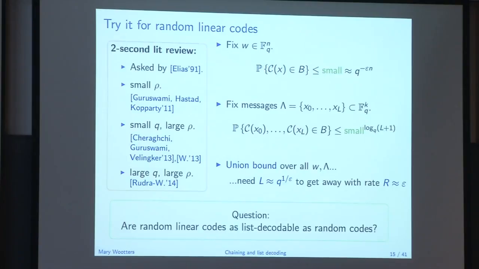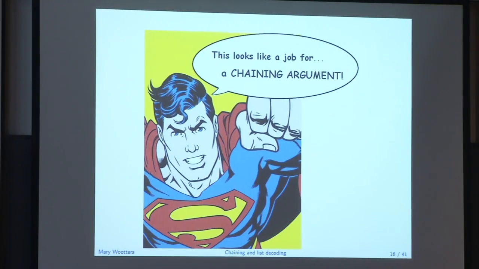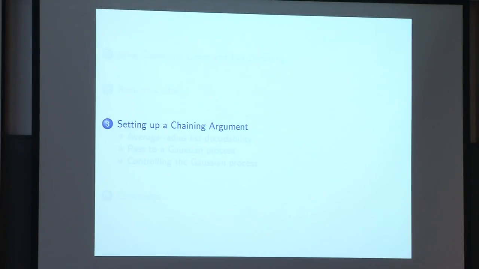OK, so let's get on to the actual chaining argument, which is what this workshop is about. Once again, union bound fails, have some structure, want to do better. So looks like a job for a chaining argument. So let's set that up. For the remainder of the talk, I'm going to focus on this goal, and we're going to leave most of coding theory behind and just talk about chaining. The first thing we have to do is massage this problem a little bit to make it more amenable to setting up a chaining argument.